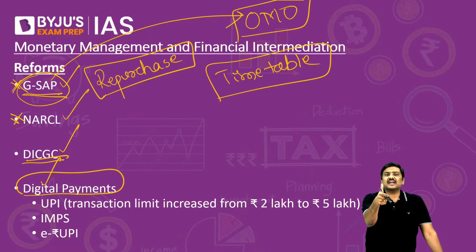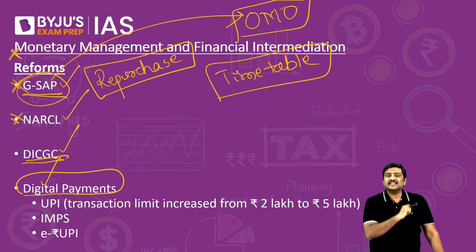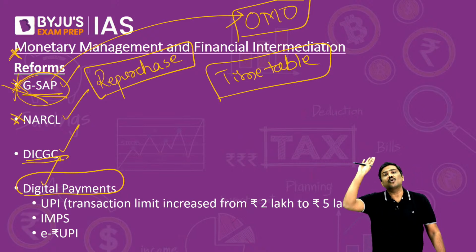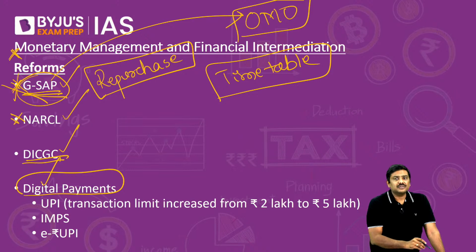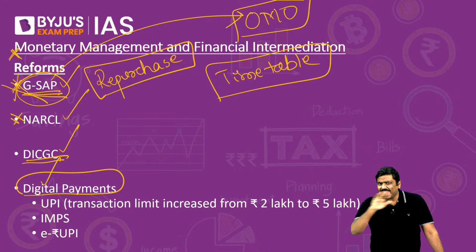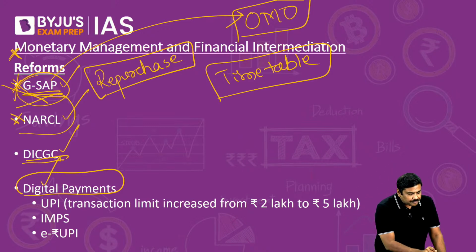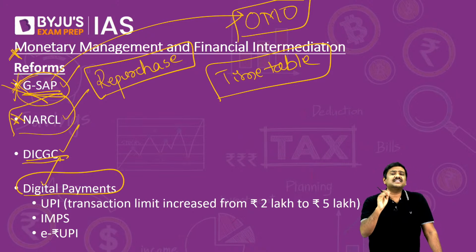So, the first round was conducted, the second round was conducted, and very recently, this is not mentioned in the survey, but remember this, RBI stated that it will not be conducting any GSAP program now. I will repeat the statement here. First round, second round was conducted, and very recently RBI has announced that they are going to discontinue the GSAP. They are not going to conduct anything under the GSAP in the future. That's the first point.